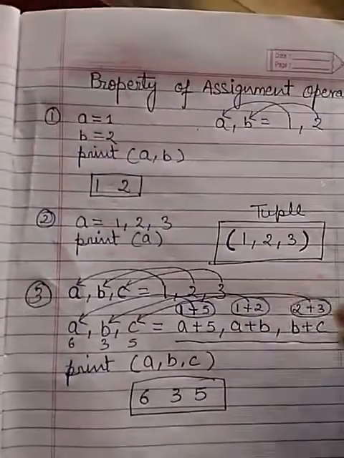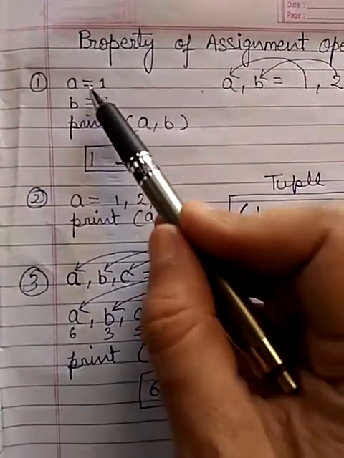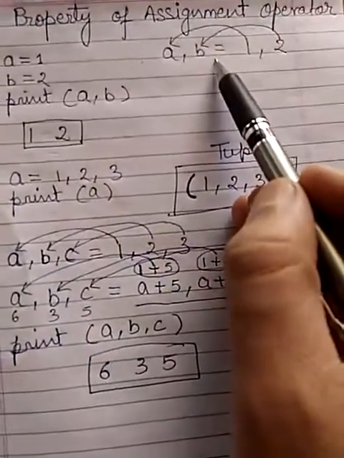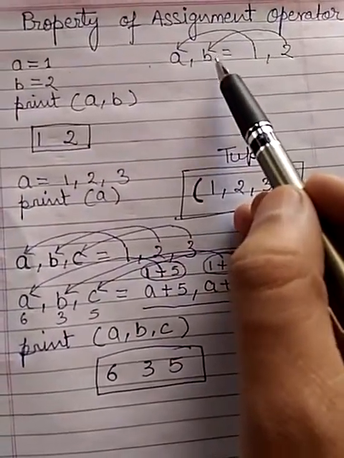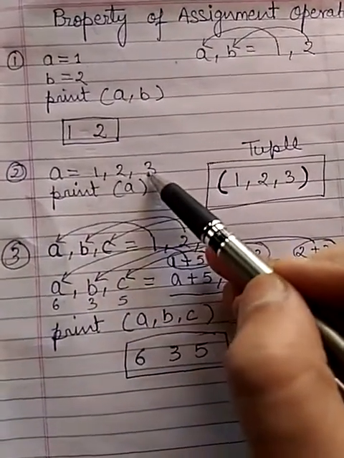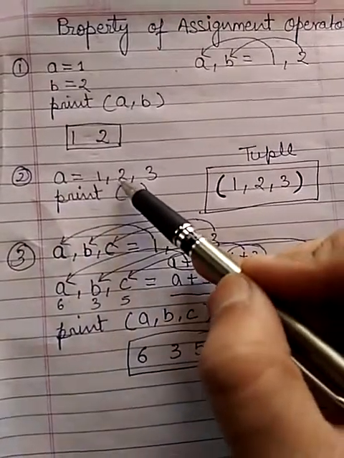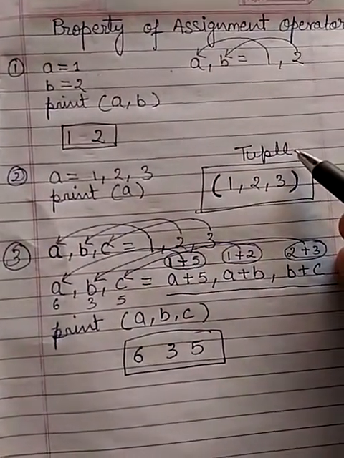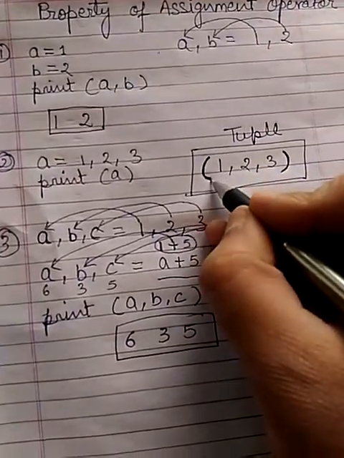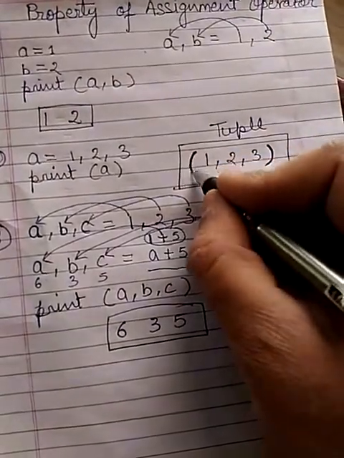So let's summarize. If we want to assign multiple values to different variables in a single statement, then we can do it in this way. Another thing, if multiple values are assigned to a variable, then it forms a sequence, and that sequence is a tuple. Tuple is a data type which defines the sequence in parentheses.